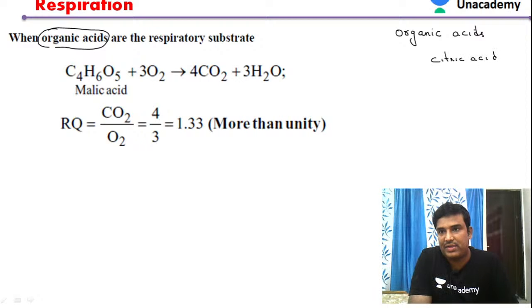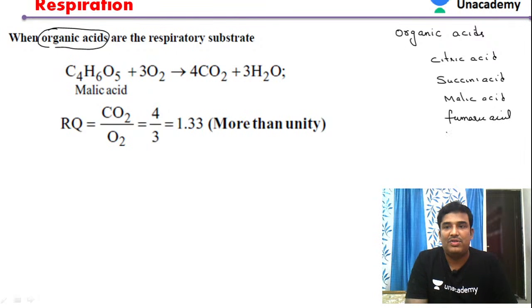We have seen succinic acid, malic acid, fumaric acid or fumarate, alpha ketoglutarate acid. All these are the best examples of organic acids.